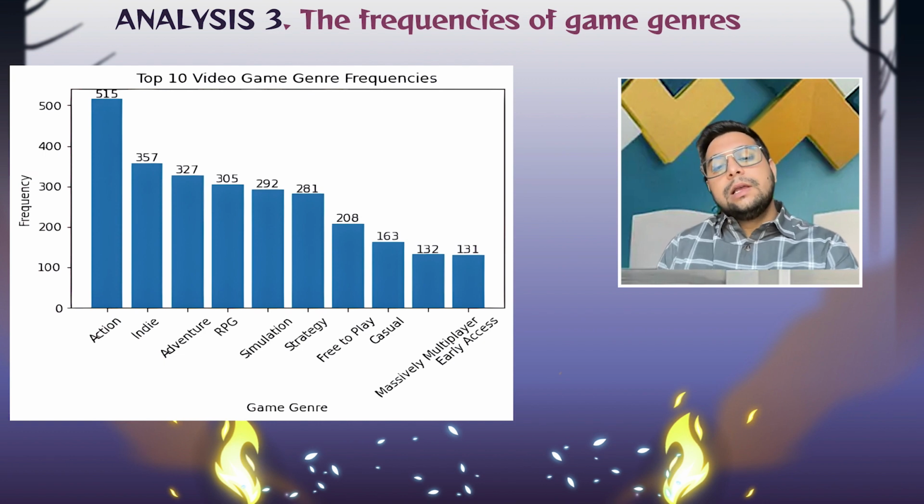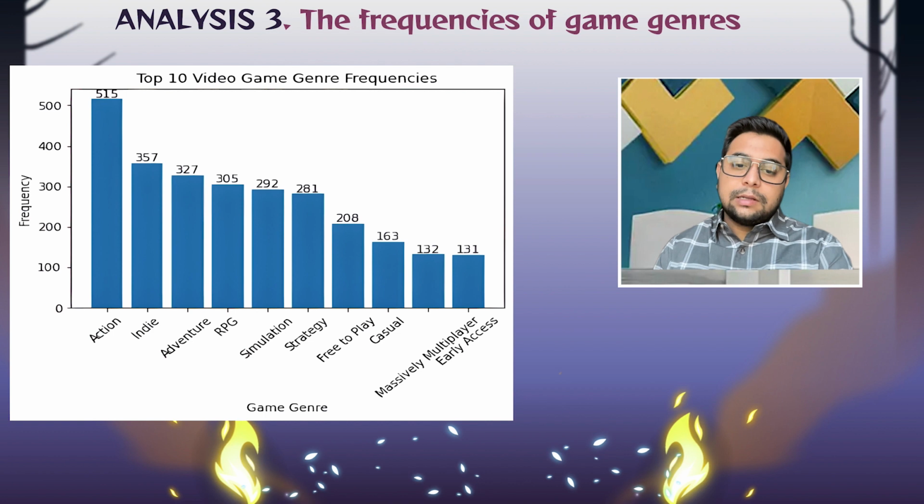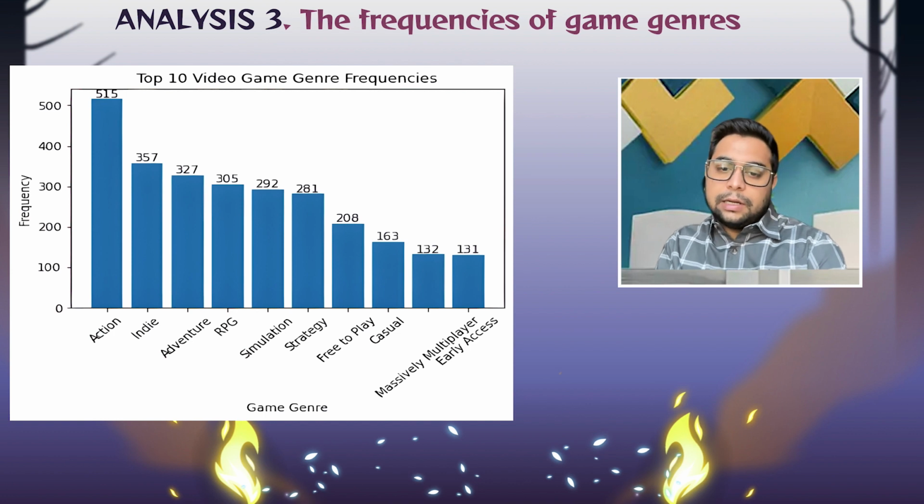Now talking about the game genres. Game genres, I was surprised to see the result. Action, indie, adventure, and RPG are the top four, and the last one is simulation. The first one, action game, has a good number, 515, followed by indie and adventure and RPG, where there is not a very huge difference. So if people are playing action games, we should be preparing or developing a game which is really some action adventure RPG game.